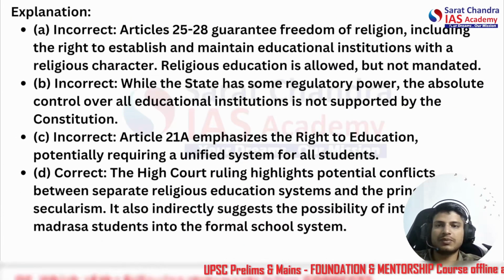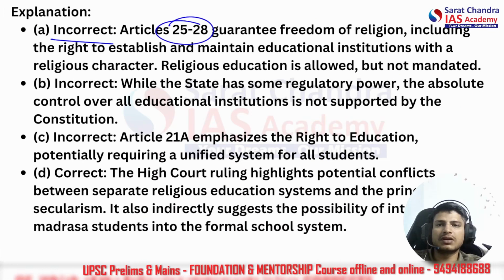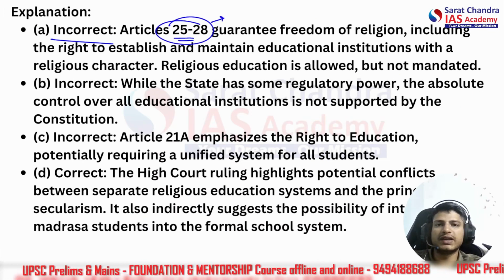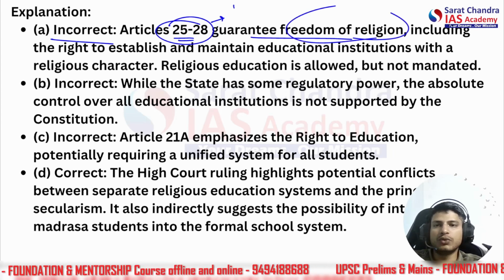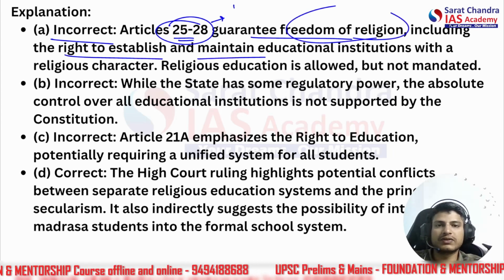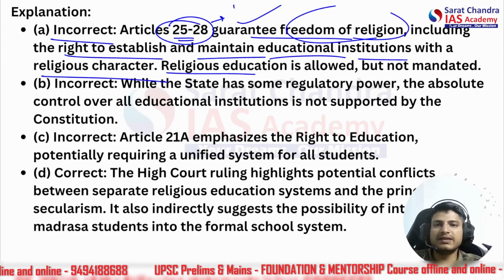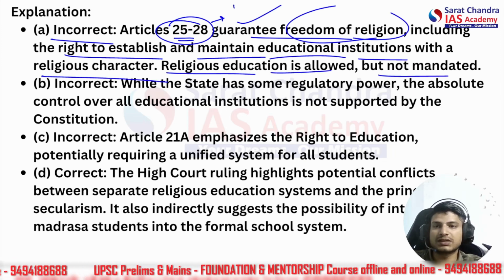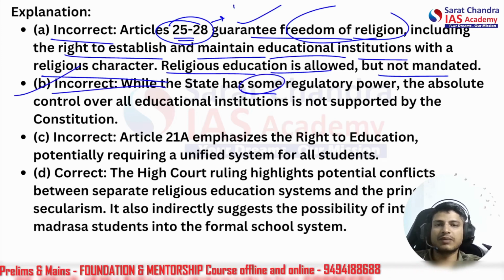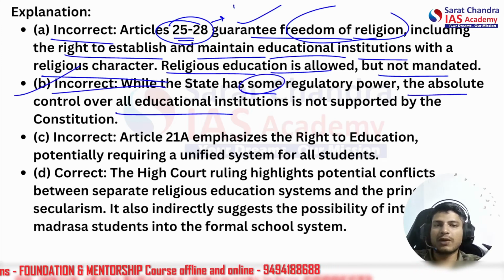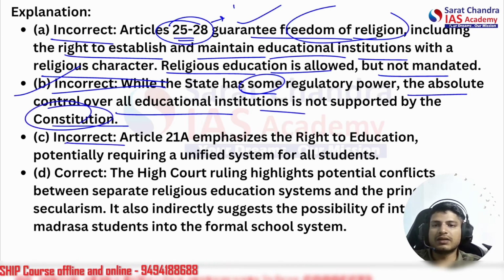Furthermore, let us come to the explanation. The first is obviously incorrect. Article 25, the right to freedom of religion, guarantees freedom of religion, including the right to establish and maintain educational institutions. So madrasas come under this with a religious character, and religious education is allowed but not mandated. The second is also incorrect. While the state has some regulatory power, absolute power is not with the state, and it's not supported by the Constitution at least.